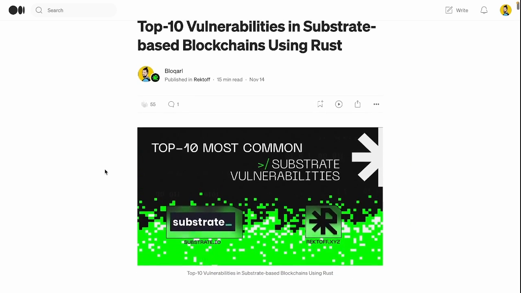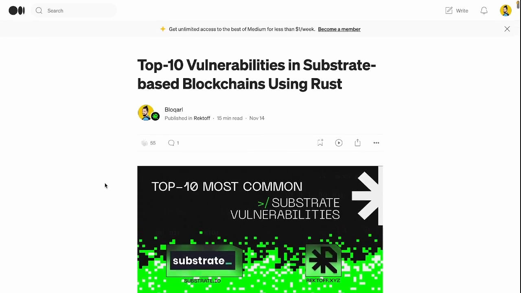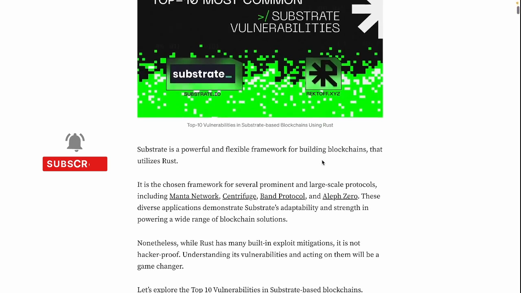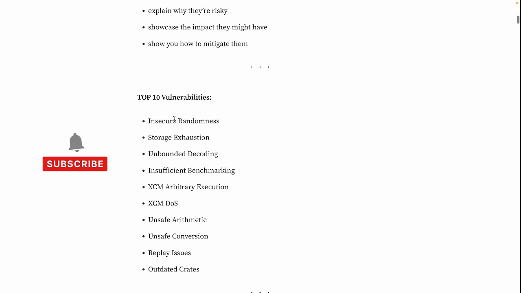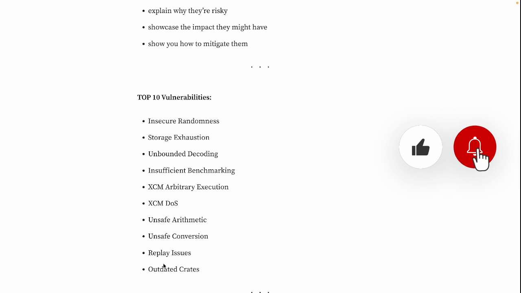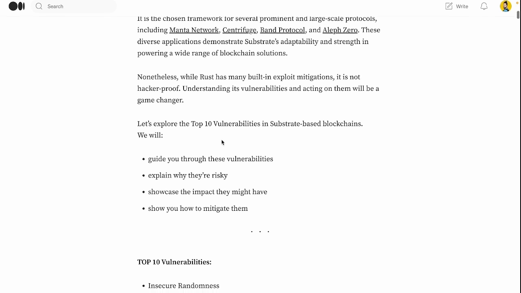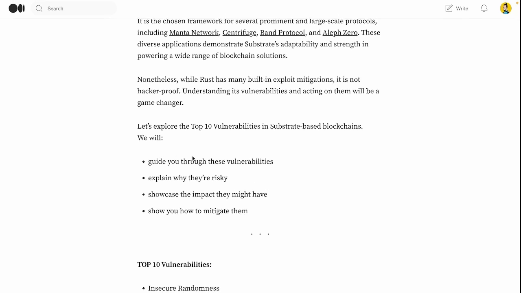I wrote this article a few weeks back, the top 10 vulnerabilities in substrate-based blockchain using Rust. It will go through these vulnerabilities that we see here: insufficient benchmarking, unsafe arithmetic, replay issues, outdated crates. The idea is to guide you through these vulnerabilities, explain why they're risky, showcase the impact they might have, and show you how to mitigate them.